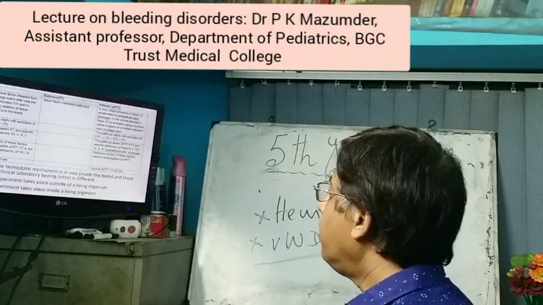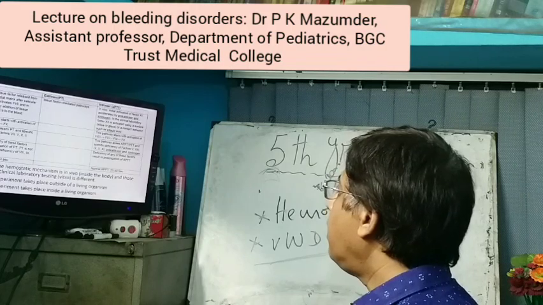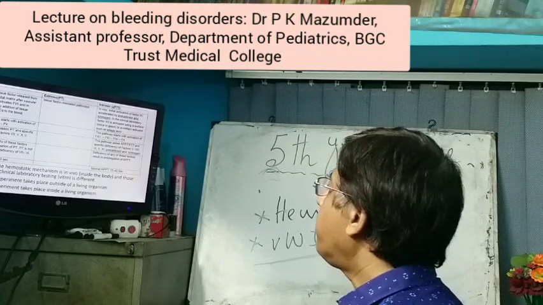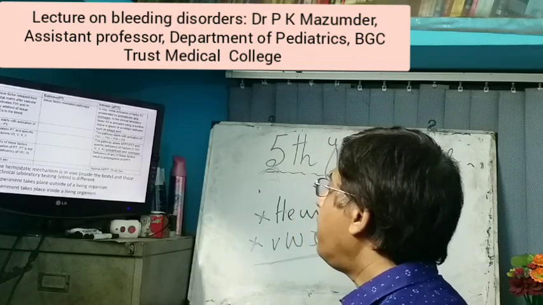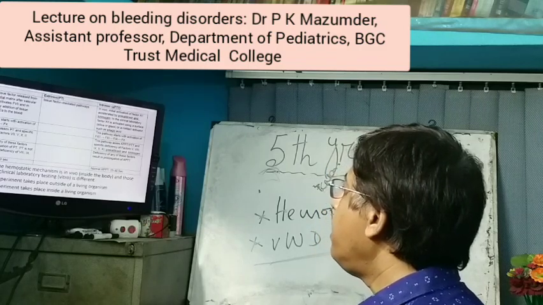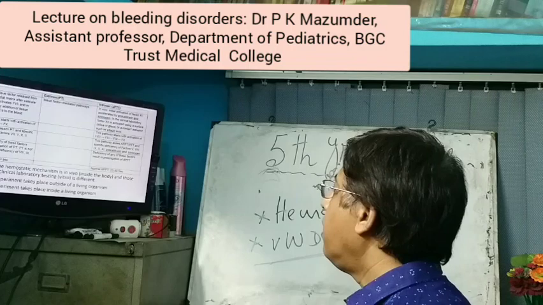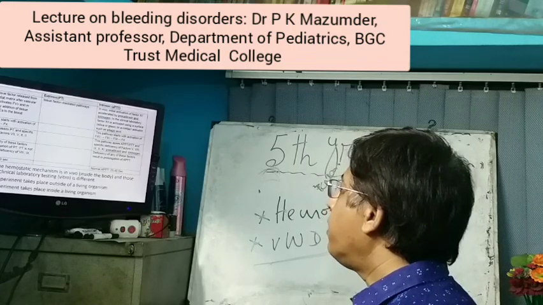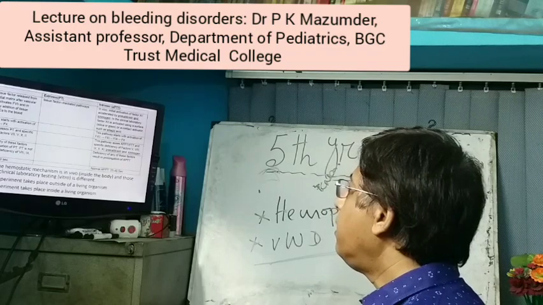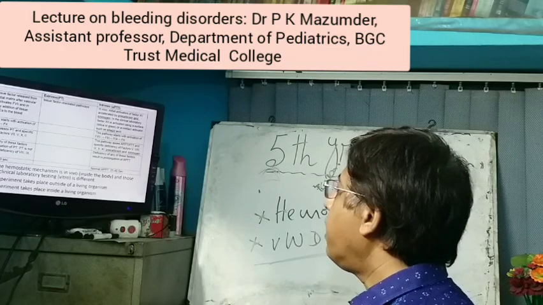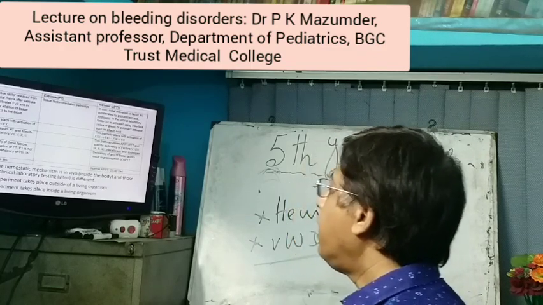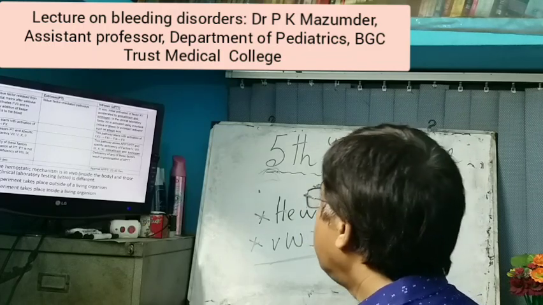In vivo means inside the living organism, and in vitro means outside the living organism. So in the extrinsic pathway in vivo, tissue factor is released from the subendothelial matrix after vascular injury and activates factor 7 into factor 7a. But in the laboratory, this pathway is activated by the addition of tissue factor and calcium to the blood.